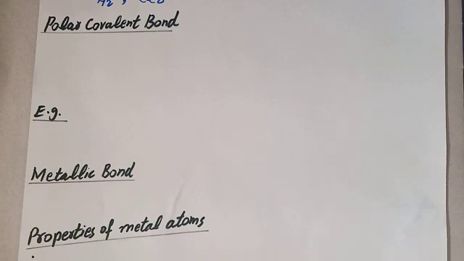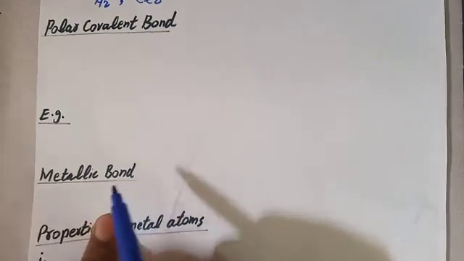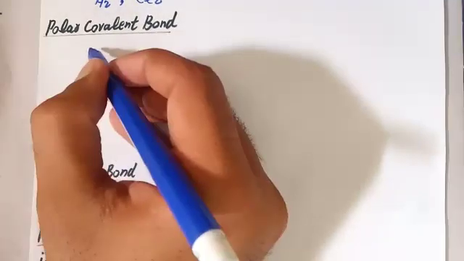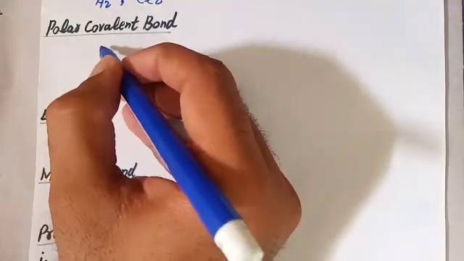Now we will discuss polar covalent bond. As we know that non-polar covalent bond is formed between two similar atoms, and polar covalent bond is formed between different atoms.